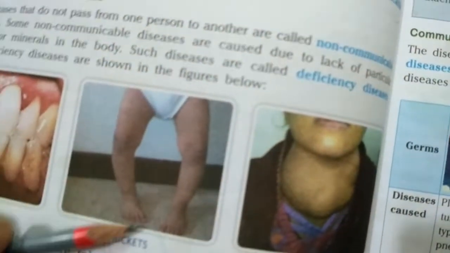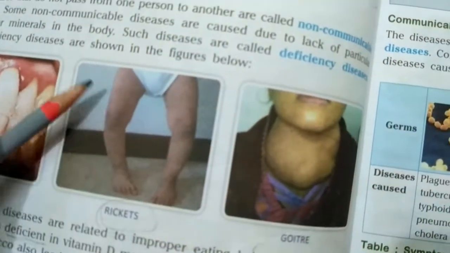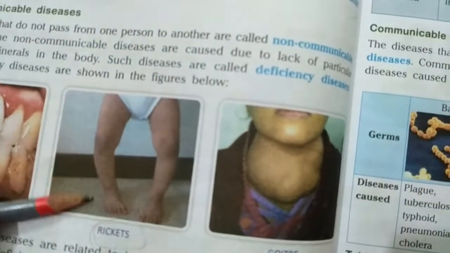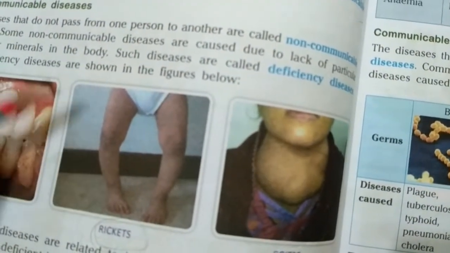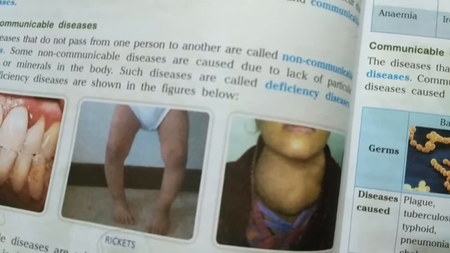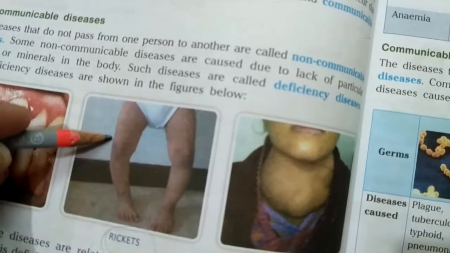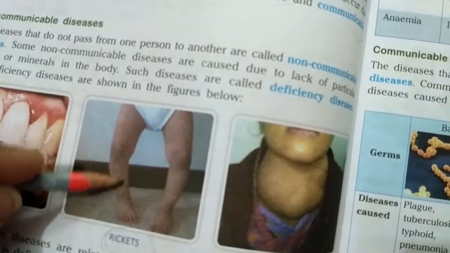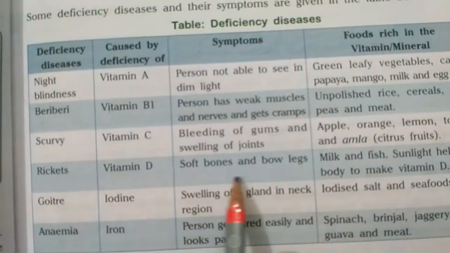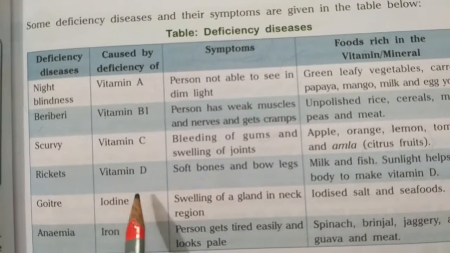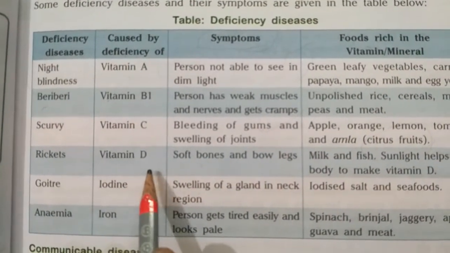And bow legs, as you can see in this picture, this leg is not straight, it is in the shape of a bow. You know what is bow? Bow and arrow, in Hindi, which we call dhanush. So it is in somewhat bow shape, a little bit curved or bent, not very straight. So these are the symptoms of rickets which happens due to the deficiency of vitamin D.